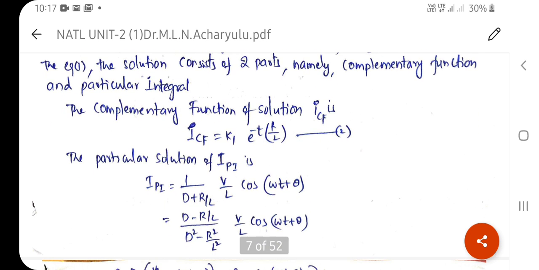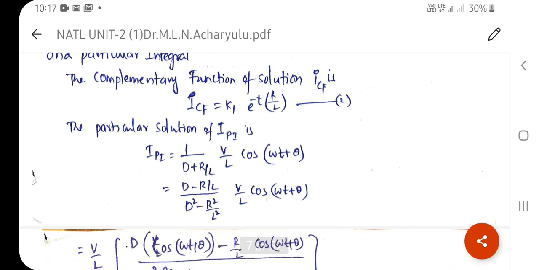Now we are going to solve for the particular integral of the given differential equation. So I particular is equal to 1 by D plus R by L, operating on the right side, V by L cos(omega t plus theta). Now we rationalize the denominator. That means D plus R by L should be multiplied by D minus R by L in the numerator and denominator, and we get D minus R by L over D square minus R square by L square, into V by L into cos(omega t plus theta).